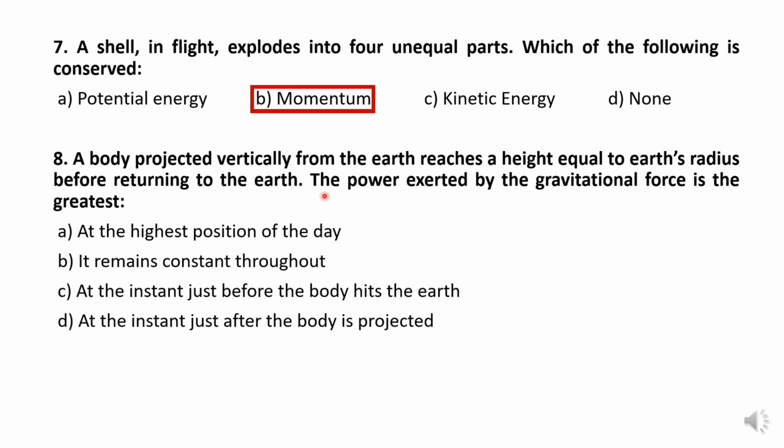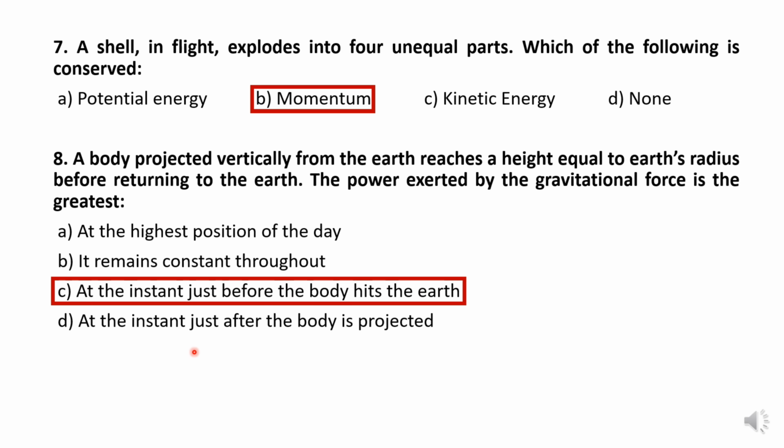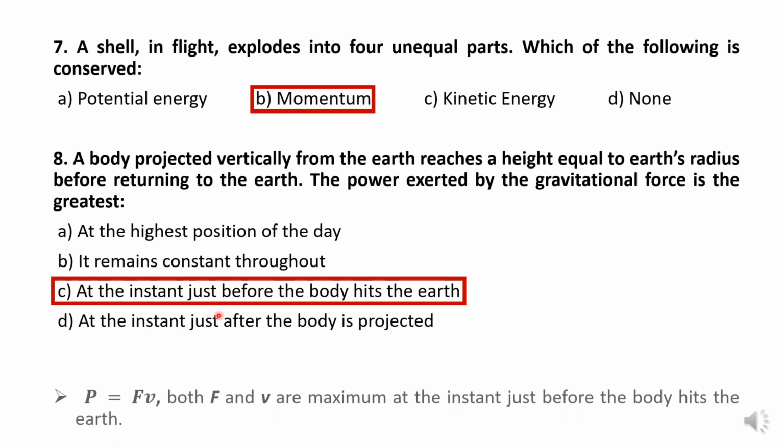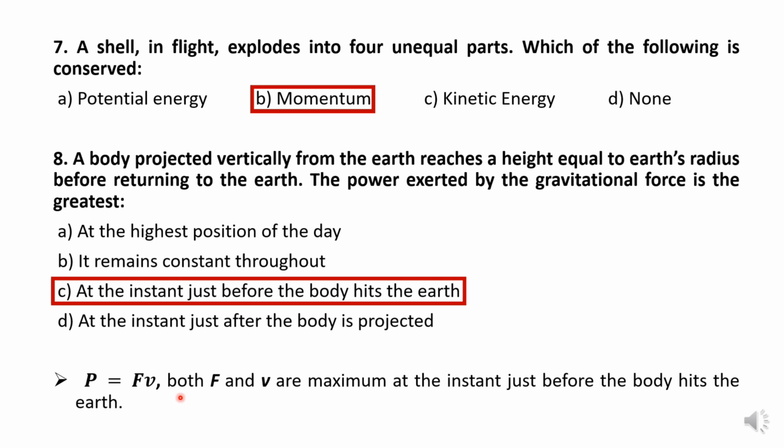Before returning to the Earth, the power exerted by the gravitational force is the greatest. यानी क्वेश्चन में कहा गया है कि एक ऑब्जेक्ट को वर्टिकली प्रोजेक्ट किया गया, जो कि ज़मीन के रेडियस के बराबर हाइट पे पहुँचा दिया गया। तो ये बताइए कि पावर कब यानी मैक्सिमम होगा, क्यों? At the highest position of the Earth, or it remains constant throughout, or at the instant just before the body hits the Earth, or at the instant just after the body is projected. So the correct option is when the body just hits the Earth, because the formula of power is force times velocity. Both force and velocity are maximum at the instant just before the body hits the Earth.